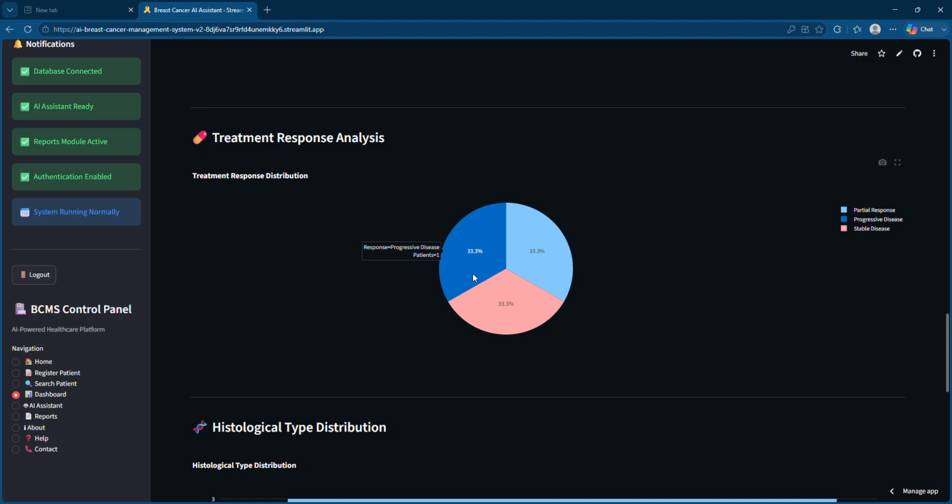One is having progressive response, that is progressive disease. One is having partial response, and one is having stable disease. So this is the treatment response analysis of three different patients and their percentage you can see. So here it is showing here, right?